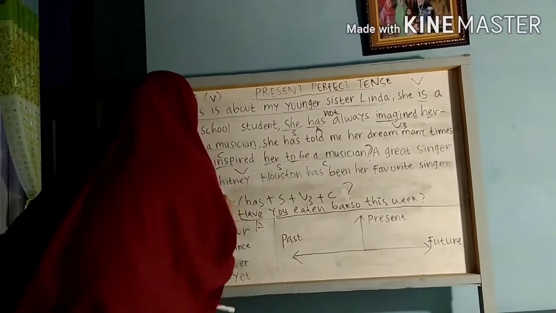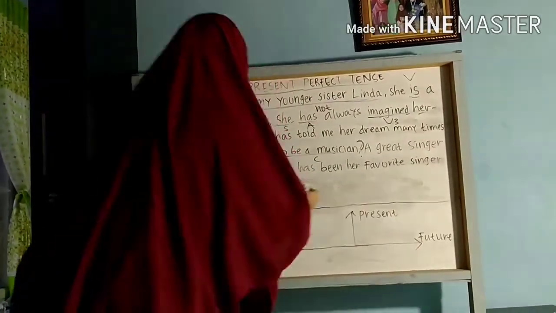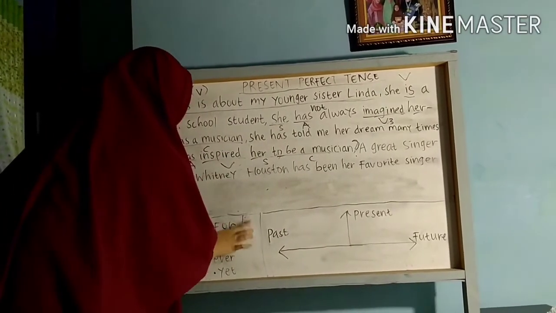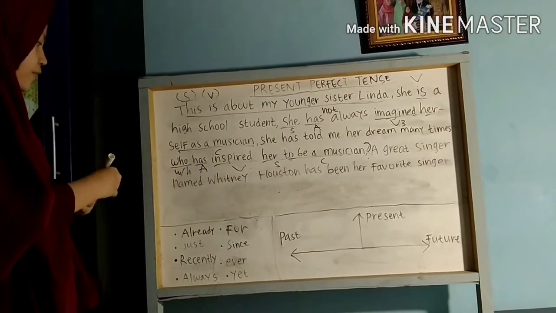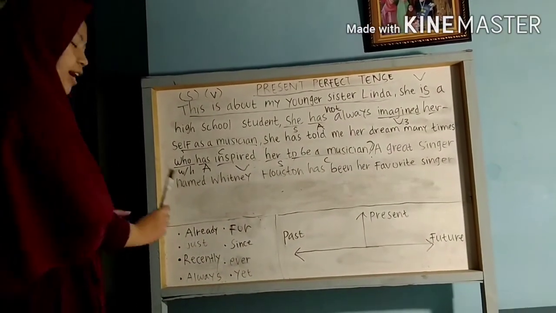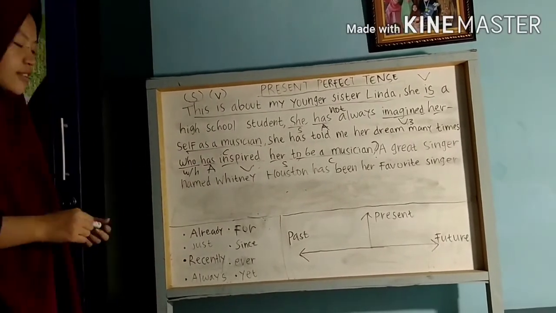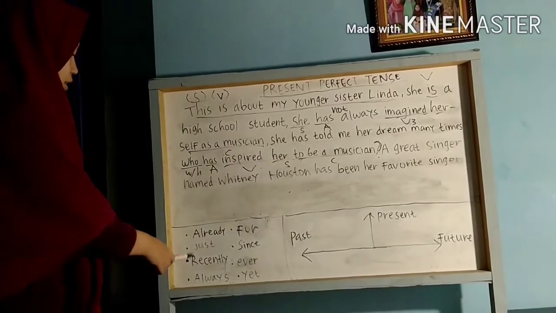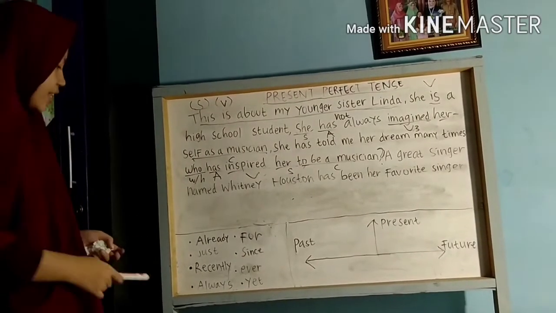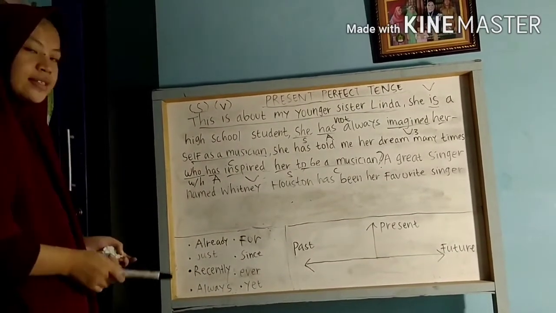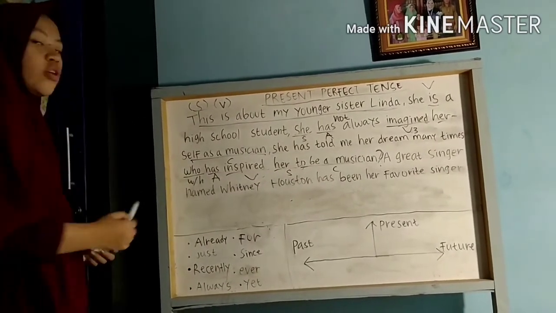Let me clean this sentence too. So in here, we have some words that can be used as a complement in present perfect tense: already, just, recently or lately, always, for, since, ever, and yet. So, what is the meaning of already?